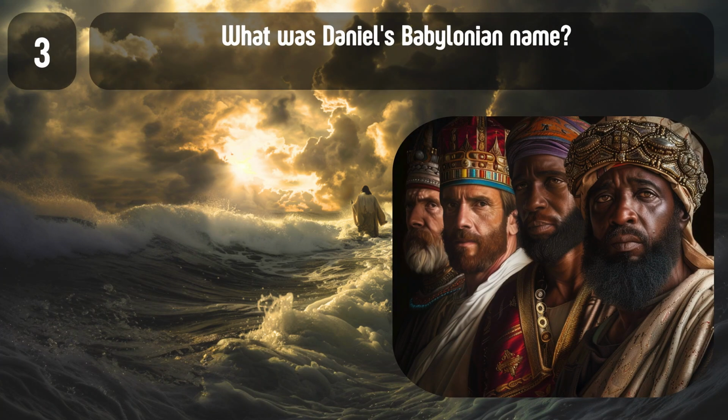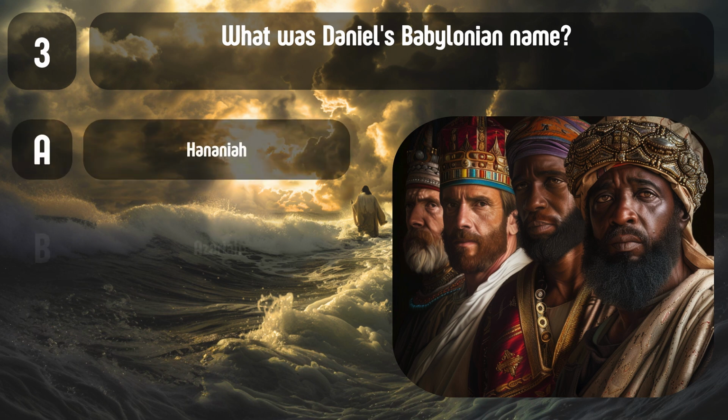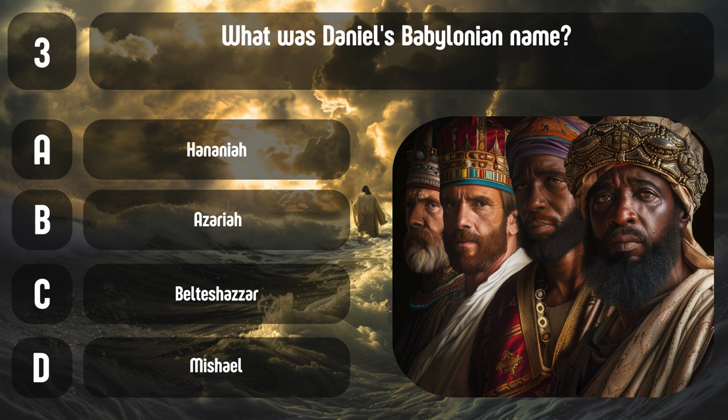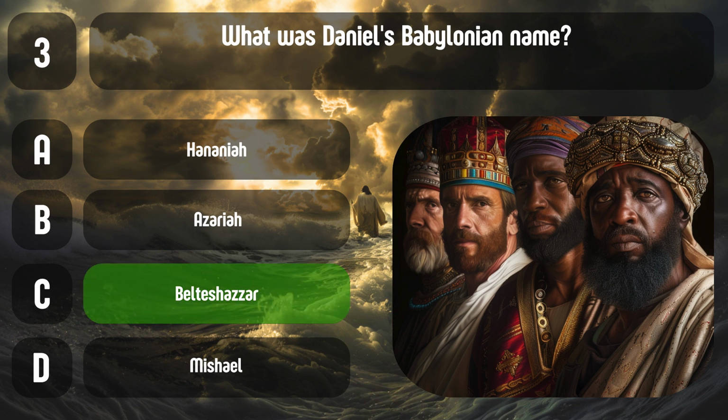Question 3. What was Daniel's Babylonian name? A. Hananiah. B. Azariah. C. Belteshazzar. D. Mishael. Correct answer, C. Belteshazzar. Daniel was given this name by the chief official.